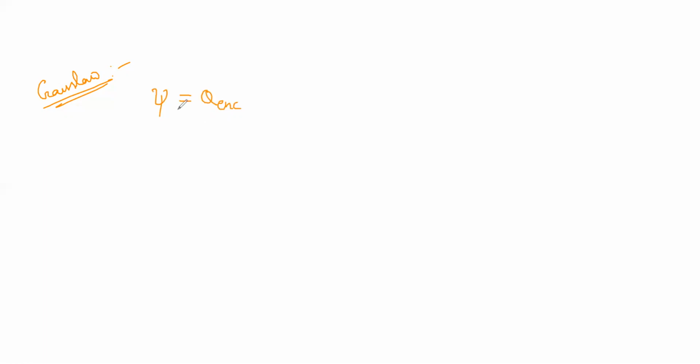Now we can write this Gauss law in terms of electric flux density also.